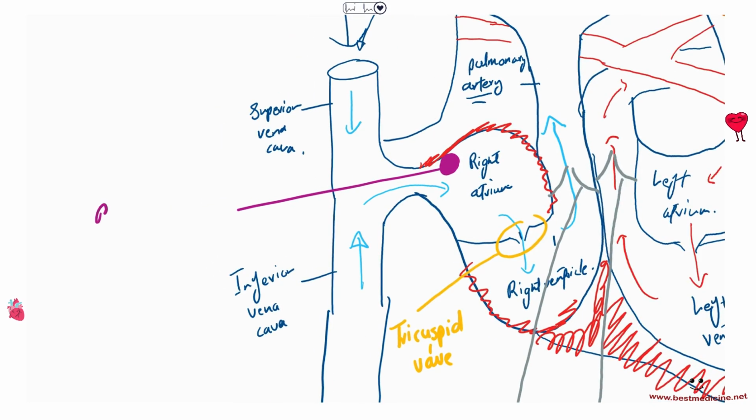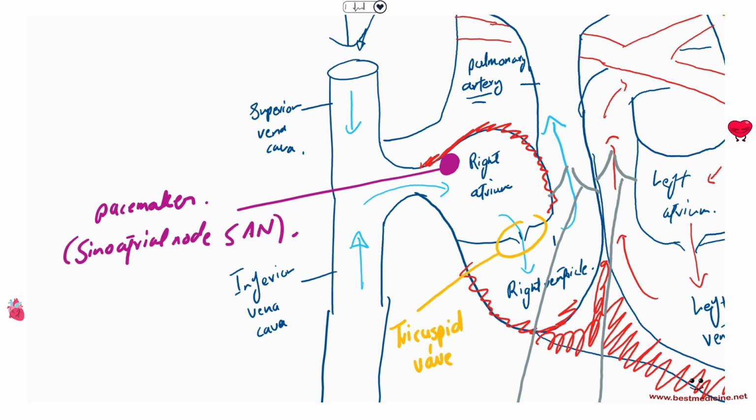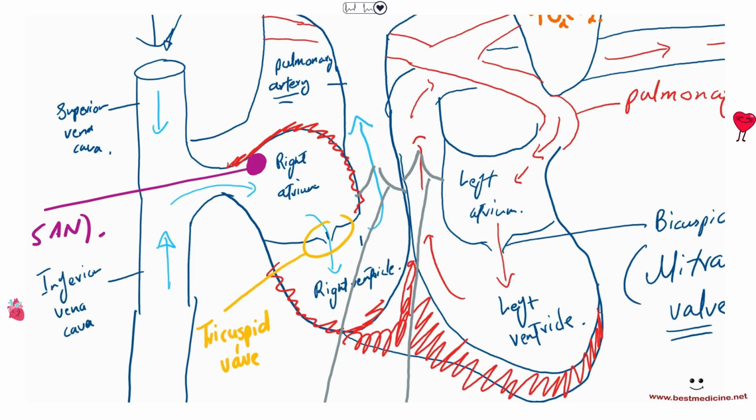And scientifically, so this is the pacemaker. Scientifically, it's also called the sinoatrial node. That's the same word for the pacemaker, okay? S-A-N, sometimes as well. So pacemaker is special kinds of cells that generate an electrical impulse that spreads to the atria first, causing the atria to contract, and then after a delay, that electrical impulse is going to enter the ventricles, causing the ventricles to contract.